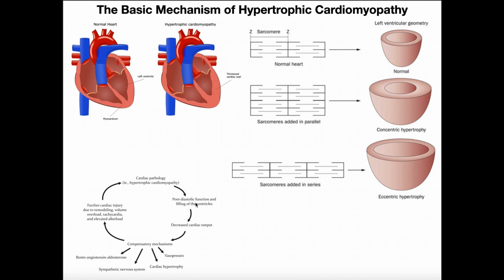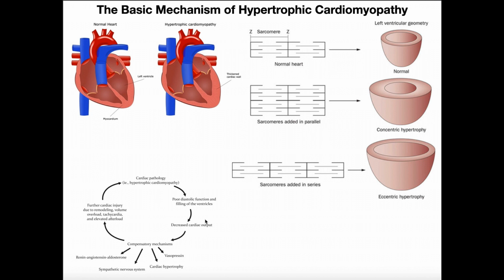Well, you're going to have poor diastole. Remember, diastole is filling of the heart. If there's less space in here for blood to exist in, you're going to have less filling. You're going to have a lower end diastolic volume. You're going to have a lower cardiac output. You can see here, decreased filling of the ventricles, decreased cardiac output. That means you're not getting blood as well perfused to all the tissues of your body. To me, that sounds like a bad thing.